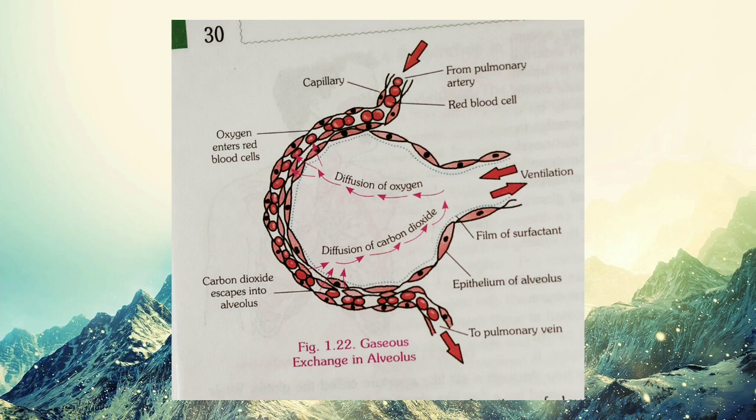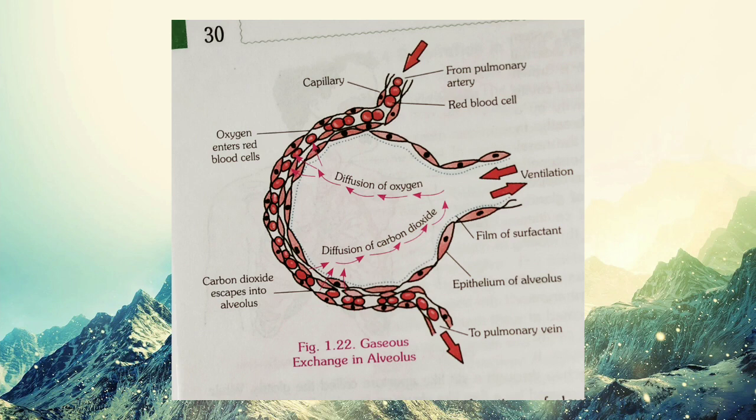The blood which is rich in carbon dioxide, you can say deoxygenated blood, reaches the alveoli from the heart through the pulmonary artery. It enters the capillary network of the alveoli, which is surrounded by so many capillaries.